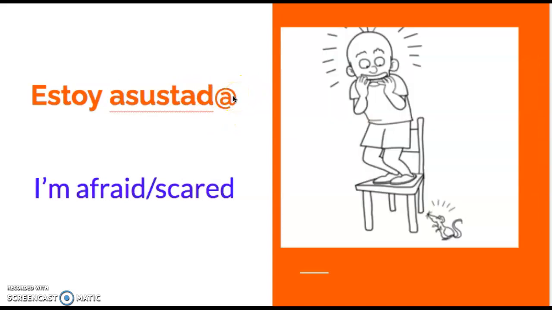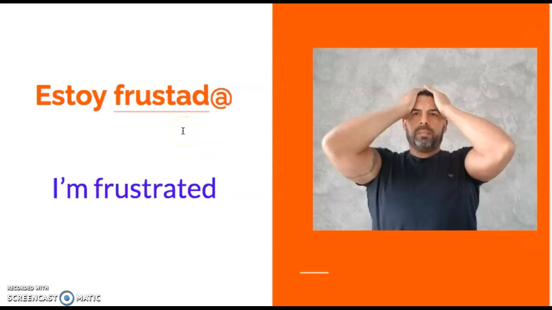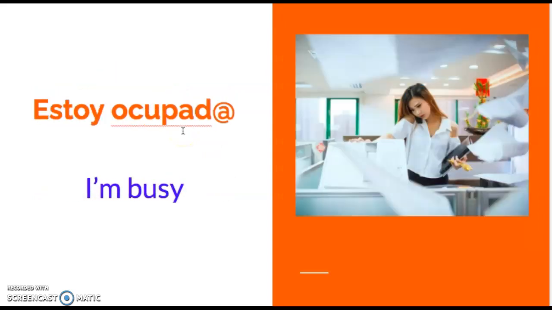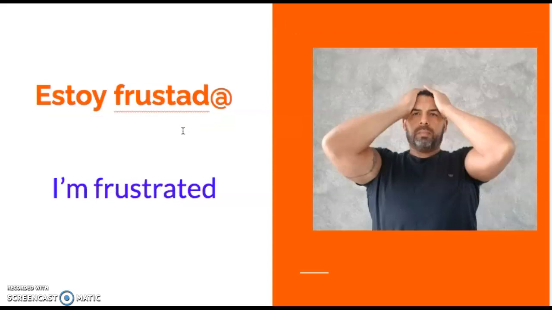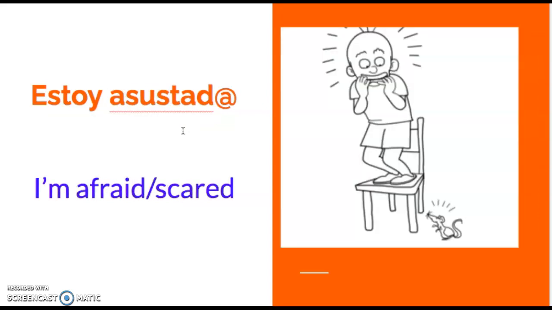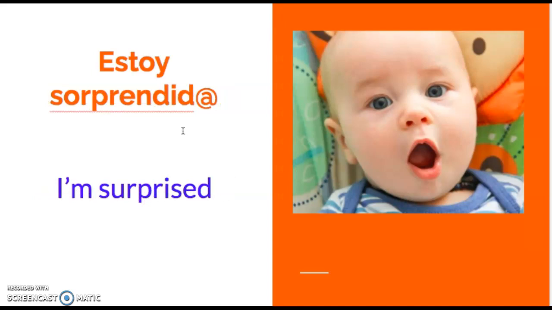See? Asustado. Uy, this means I'm afraid or I'm scared. This one's a little trickier because it doesn't look like afraid or scared. So it's one you're just going to have to memorize. See? A lot of these other ones like frustrado or preocupado or ocupado, you can kind of look at them and figure out what they mean. But this one, not so much. Asustado or asustada. Sorprendido or sorprendida, I'm surprised. So if I said I was going to a fiesta de sorpresa, that would be a surprise party. So sorprendido or sorprendida.